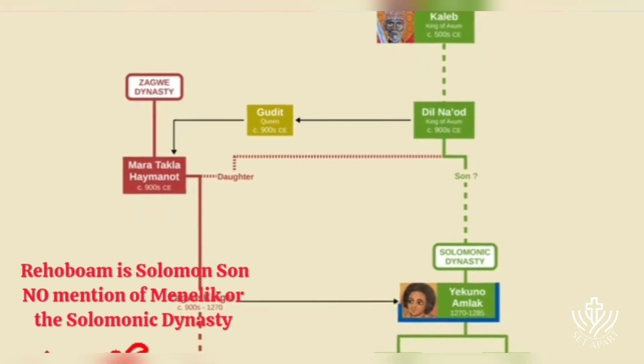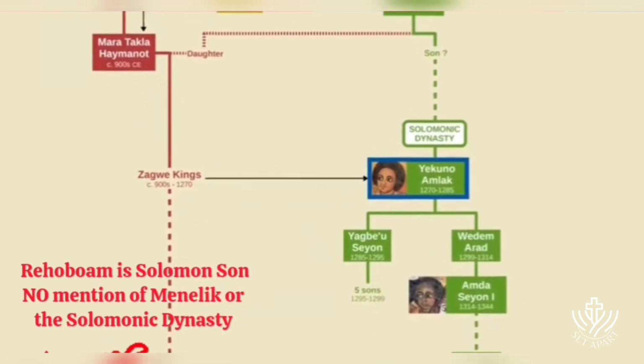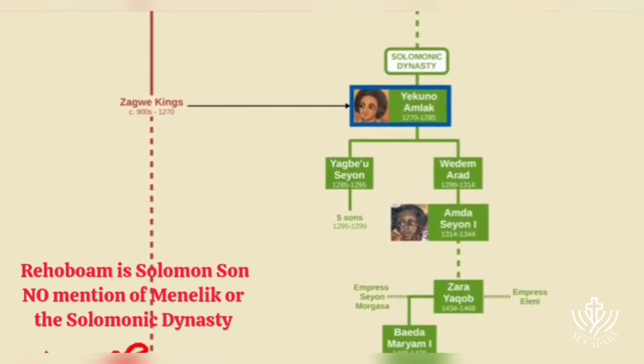But then in the year 1270, we get Yekuno Amlak, who I mentioned at the beginning of this video. He overthrew the Zagwe dynasty, claiming that he was a descendant of a male child who had escaped Gudit's slaughter, therefore making him the true heir to the Aksumite kings.